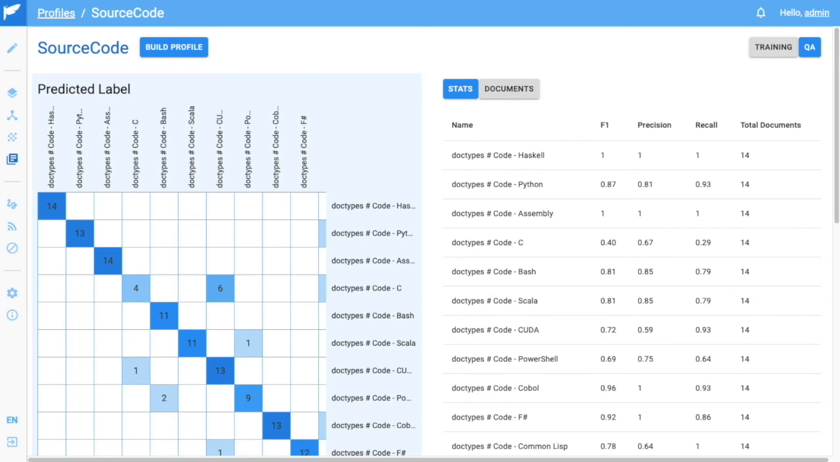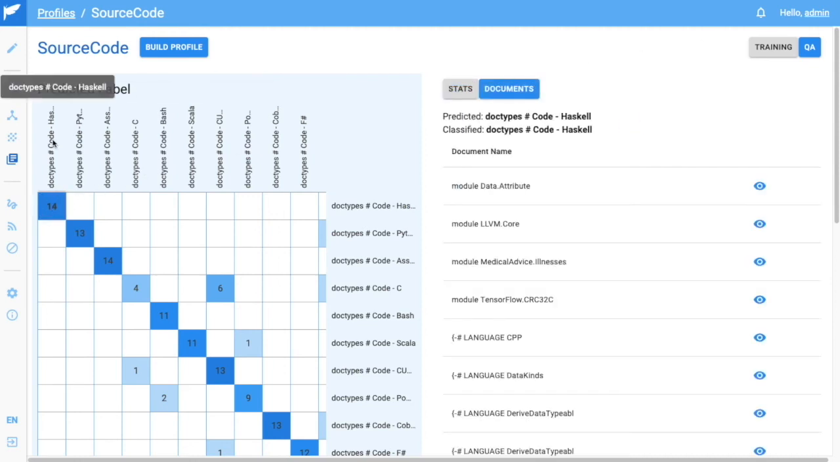This tells us what the texts were classified as versus what the texts actually are. An accuracy graph for a high-performing profile will look like this one, with a strong straight line going from corner to corner. For example, this first box here is telling us that we have correctly classified 14 of 14 Haskell texts as Haskell, giving us a perfect accuracy score.